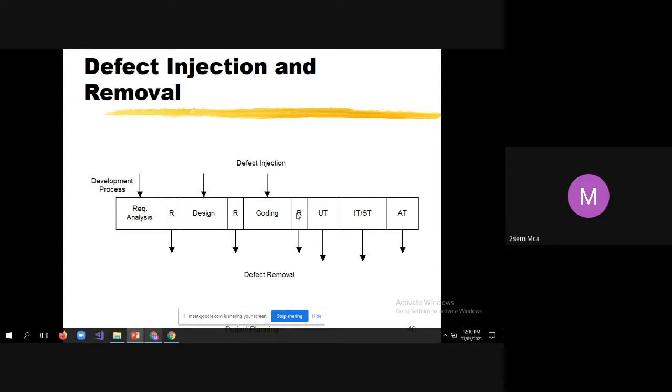Students, anything you want to ask with respect to this diagram? Shall I continue? Hello?